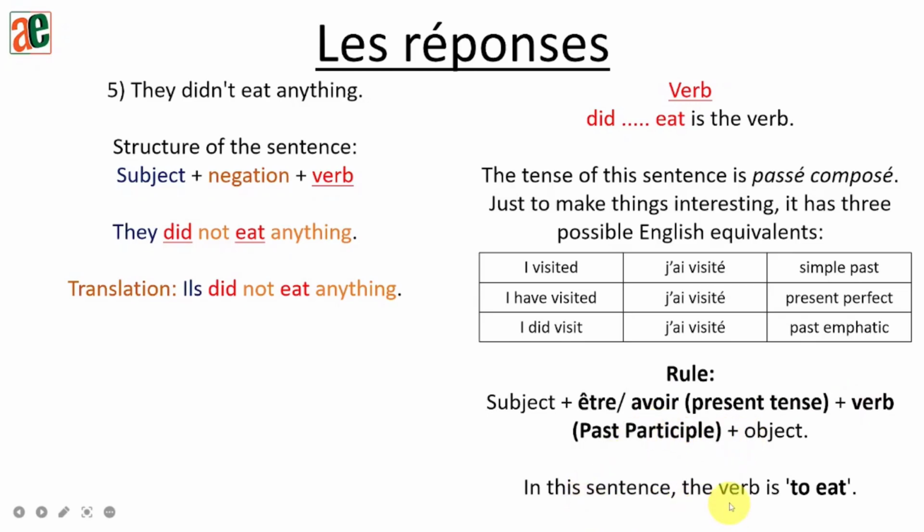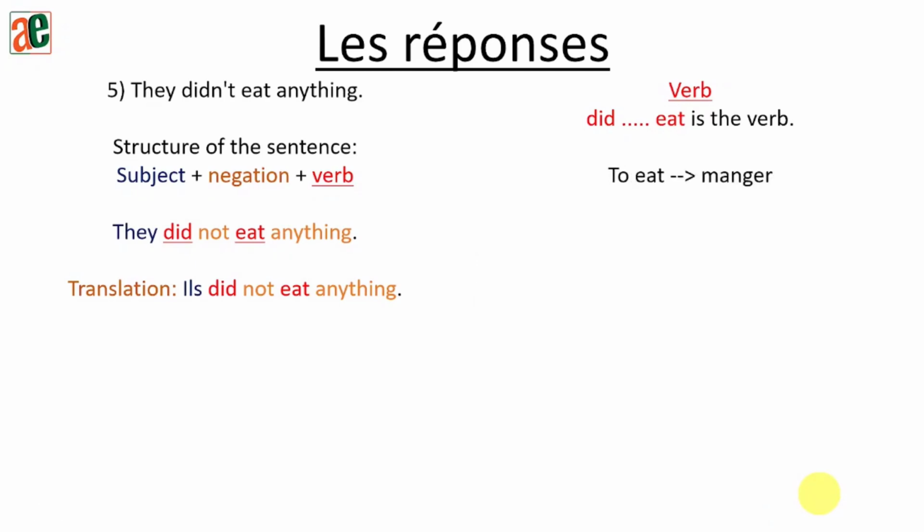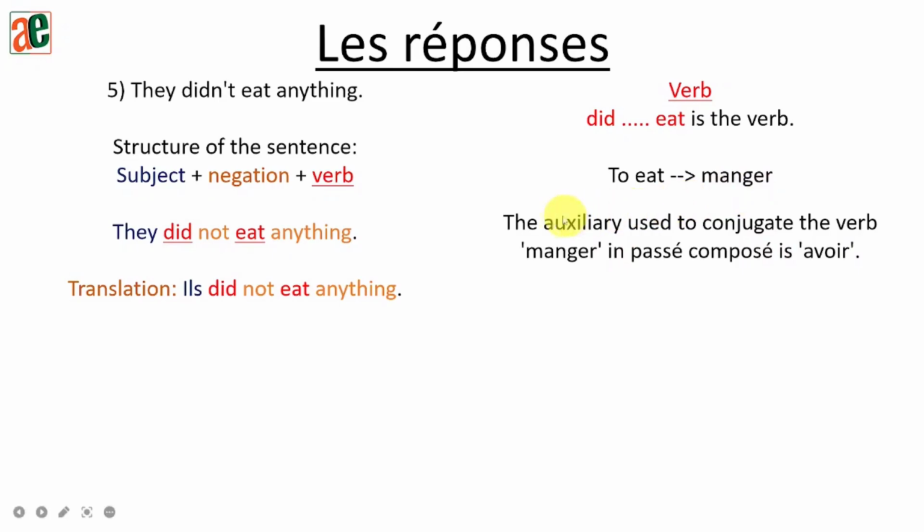So in this sentence, our verb is to eat. So to eat in French becomes manger. So the auxiliary used to conjugate the verb manger in passé composé is the auxiliary avoir. Okay. So I'm going to replace it. Ils ont mangé. Ils ont mangé.